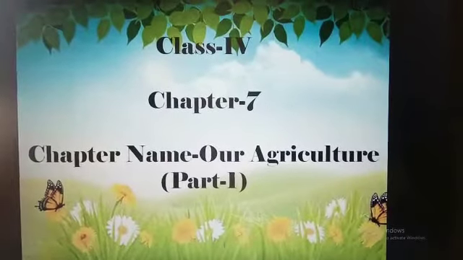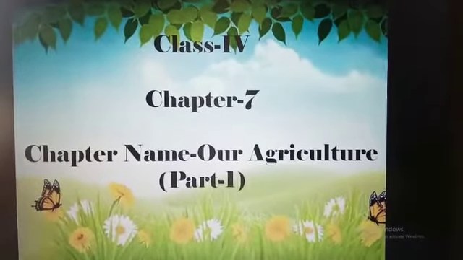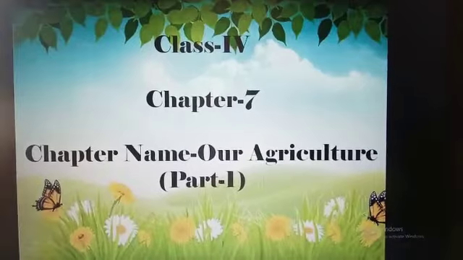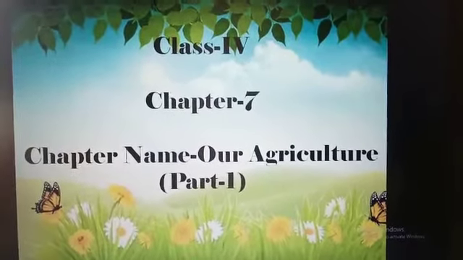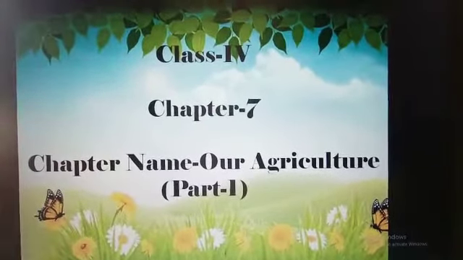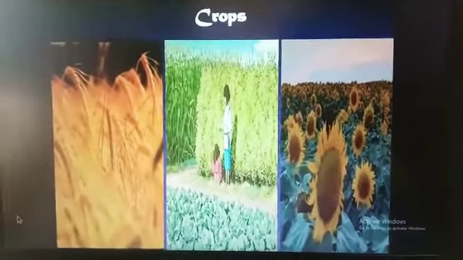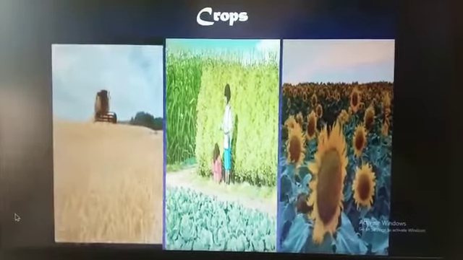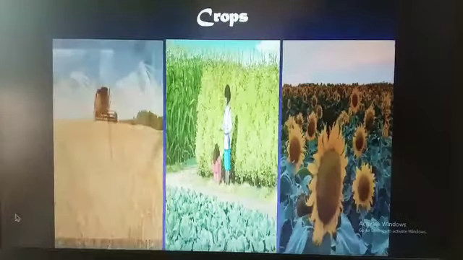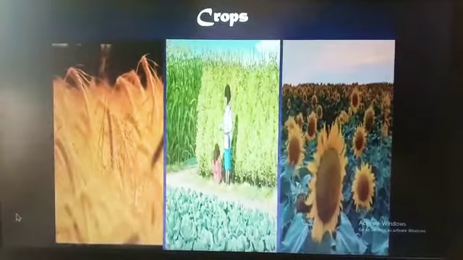Children, today we are going to start a new chapter number 7, that is our agriculture. So let's discuss its part 1. Here we can see some pictures. What are they? These all are the pictures of crops. Now the question arises, how do we grow crops?